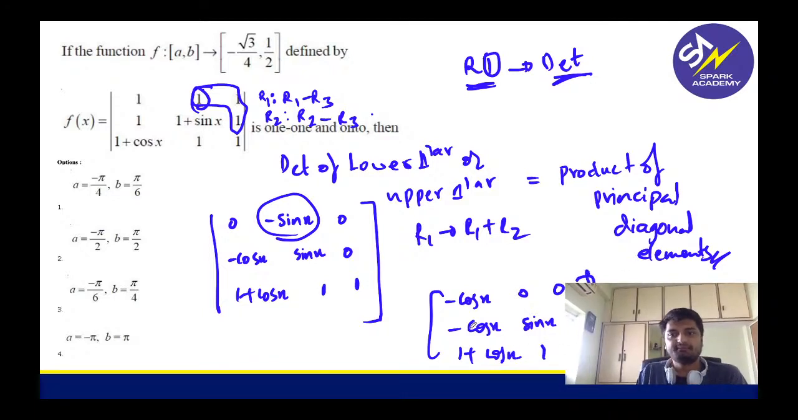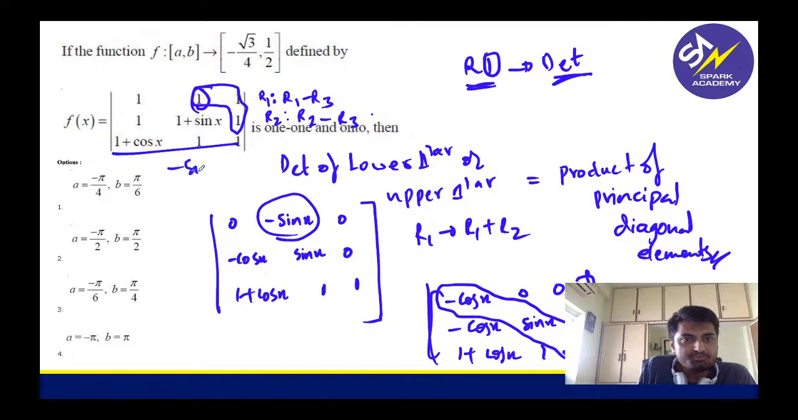Now what will be the determinant? Determinant will just be the product of the diagonal elements. So this I can take as minus sin x cos x. So this is what we are getting actually. So my function is minus sin x cos x. Now your domain is given, right? Can you verify options?